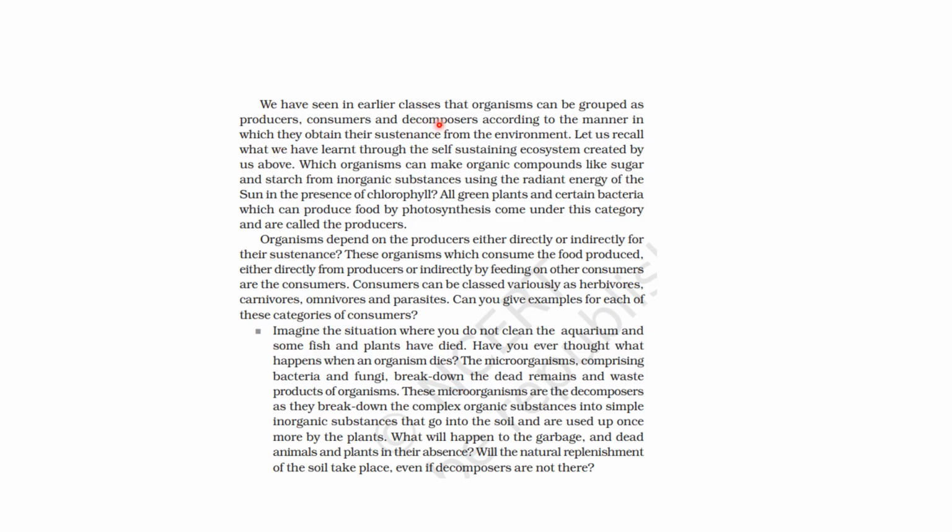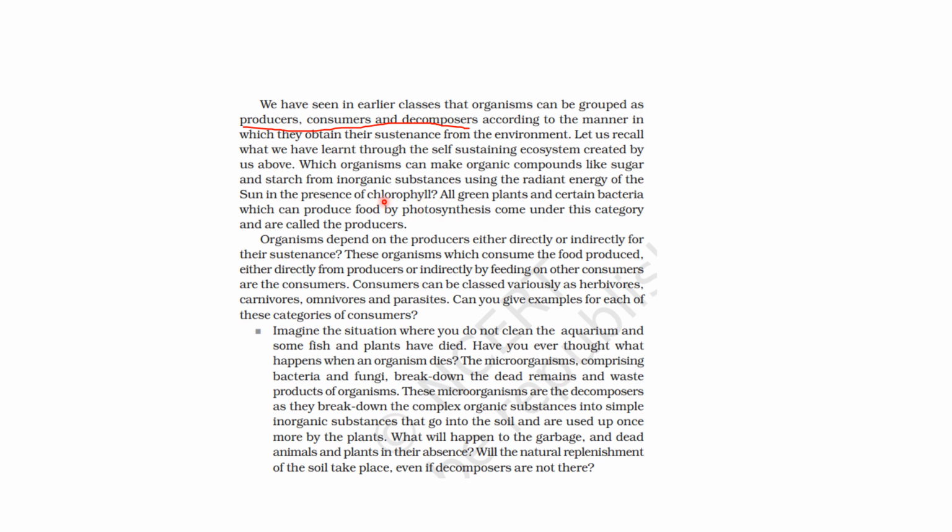So we have seen in earlier classes that organisms can be grouped as, how did we group them? Producers, consumers and decomposers, according to the manner in which they obtain their sustenance from the environment. Okay, let us recall what we have learned through the self-sustaining ecosystem created by us. Which organisms can make organic compounds like sugar and starch from inorganic substances using the radiant energy of the sun in the presence of chlorophyll?